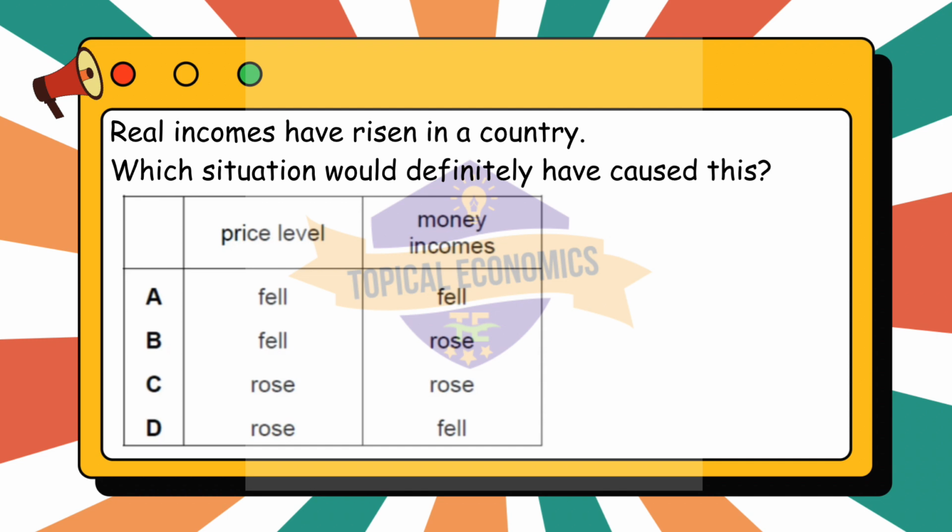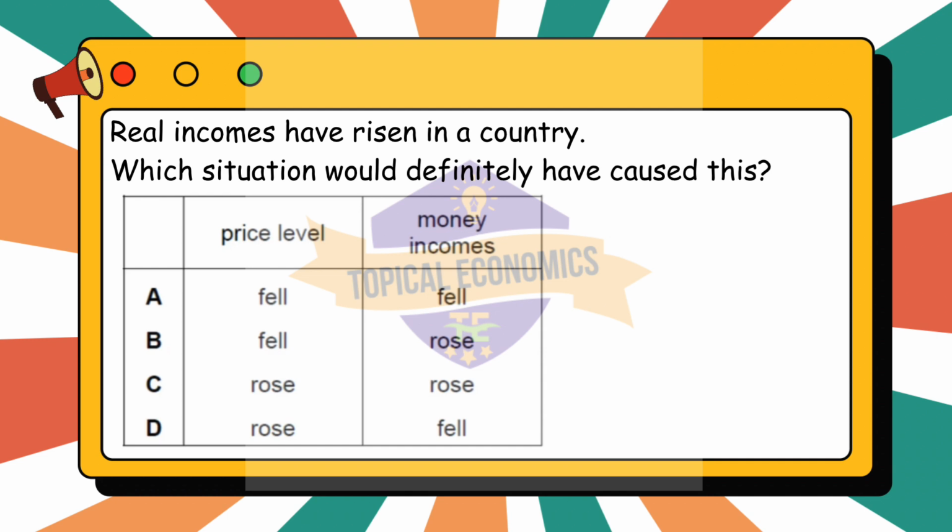Option B: fell, rose. If the price level falls, deflation, and money incomes rise, this would definitely cause an increase in real incomes. The fall in prices means people can buy more with their incomes, and rising wages increase people's purchasing power. So, this scenario would definitely lead to an increase in real incomes. Option C: rose.